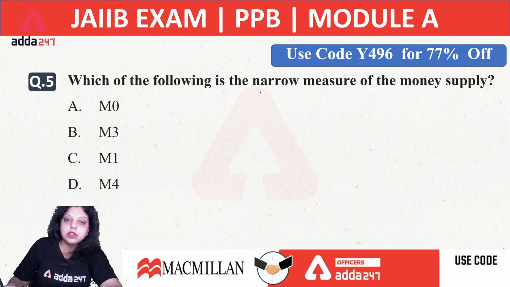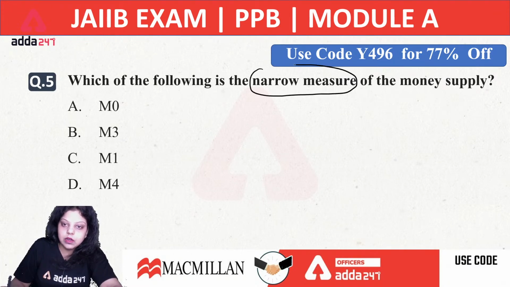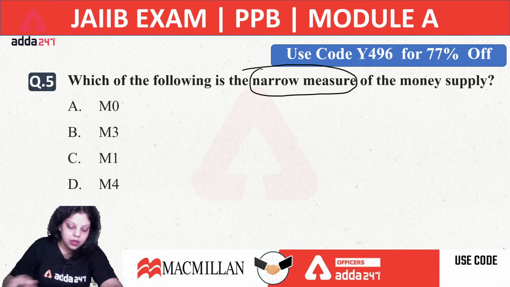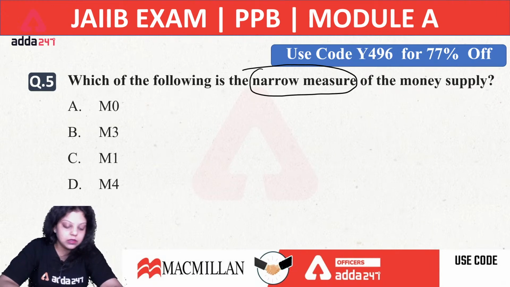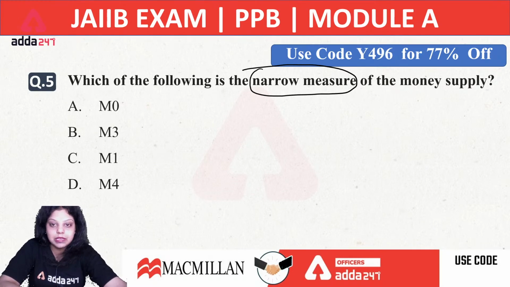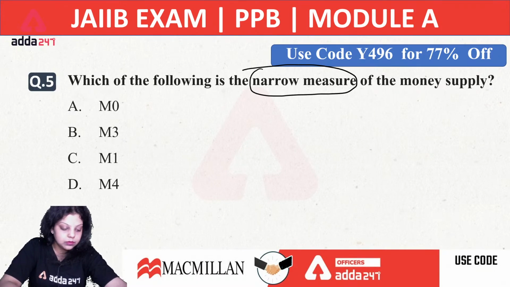Now, which of the following is the narrow measure of money supply? A, B, C or D? Answer for the 5th question will be